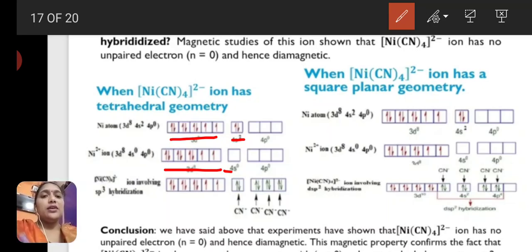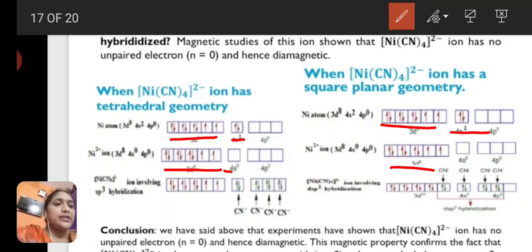If the tetracyanonickelate(II) ion had tetrahedral geometry, the electronic configuration would be like this. But now we can see the dsp2 hybridization. Nickel 3d8 4s2, after losing 2 electrons, is 3d8 4s0. But here the strong field ligand CN- is present.